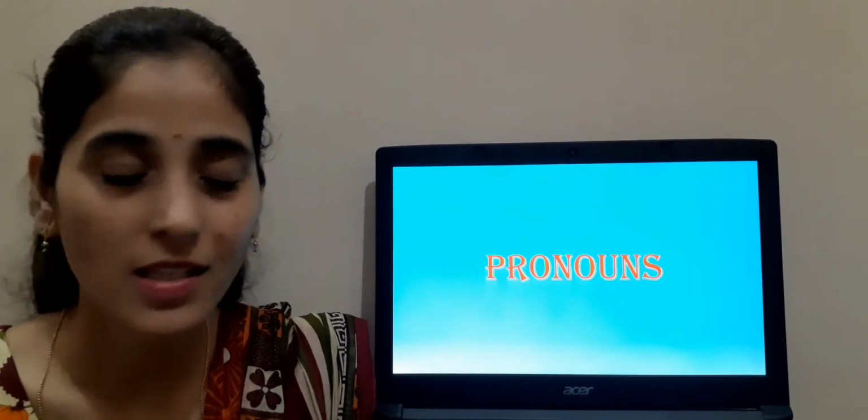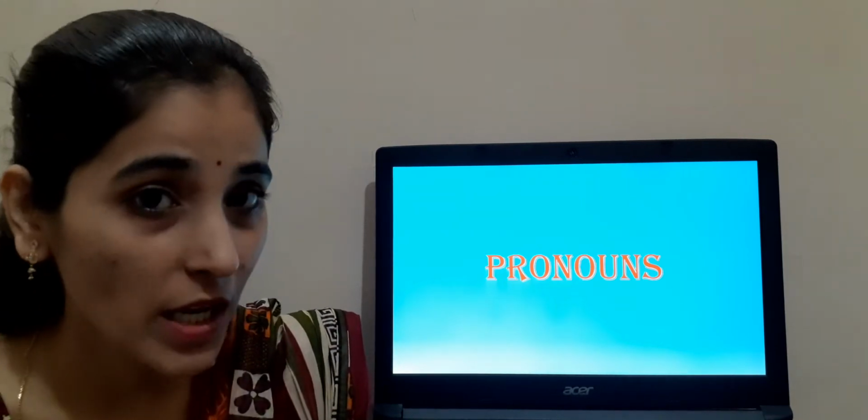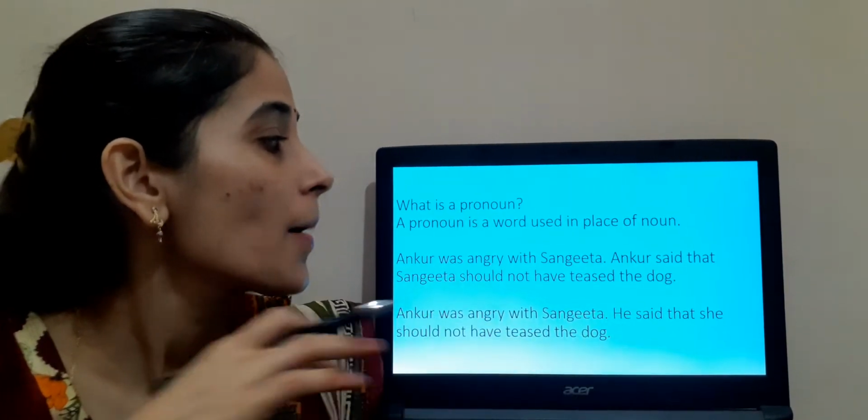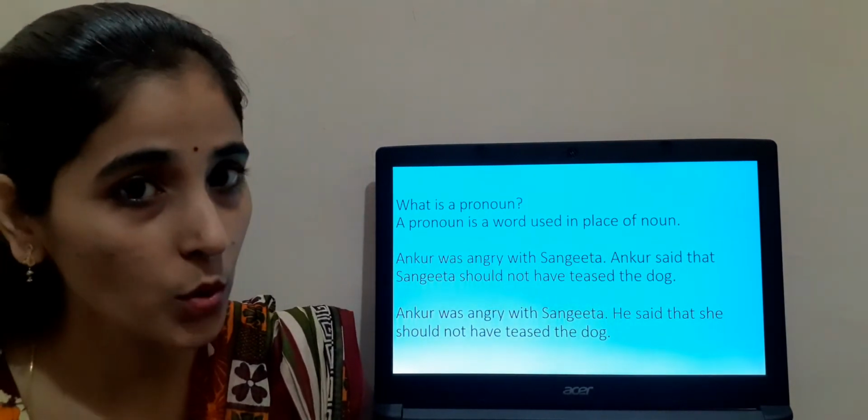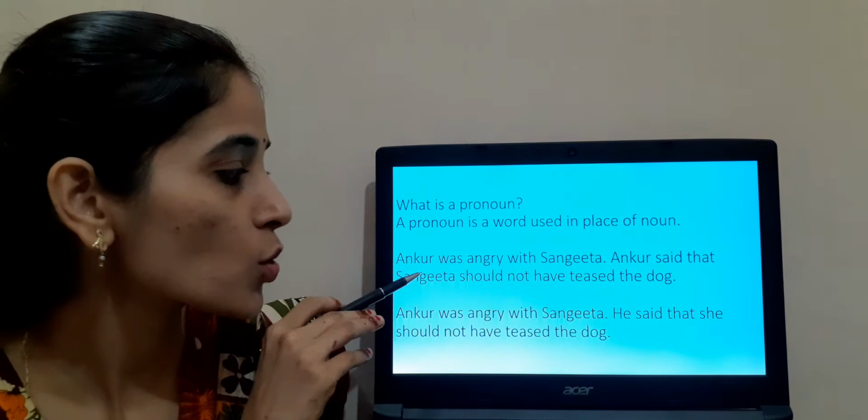Today we are going to discuss pronouns. Now what are pronouns? Let us see. Pronouns means the word used in place of nouns. You'll come to know this definition clearly when we read these two lines.